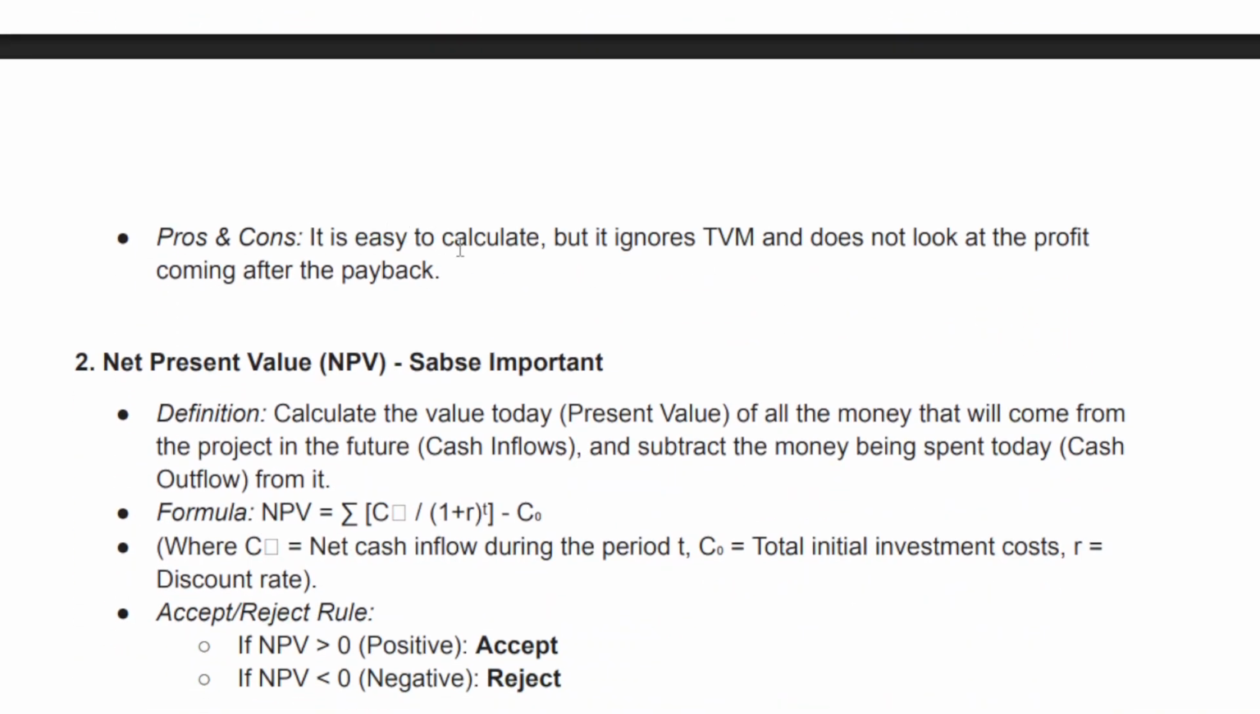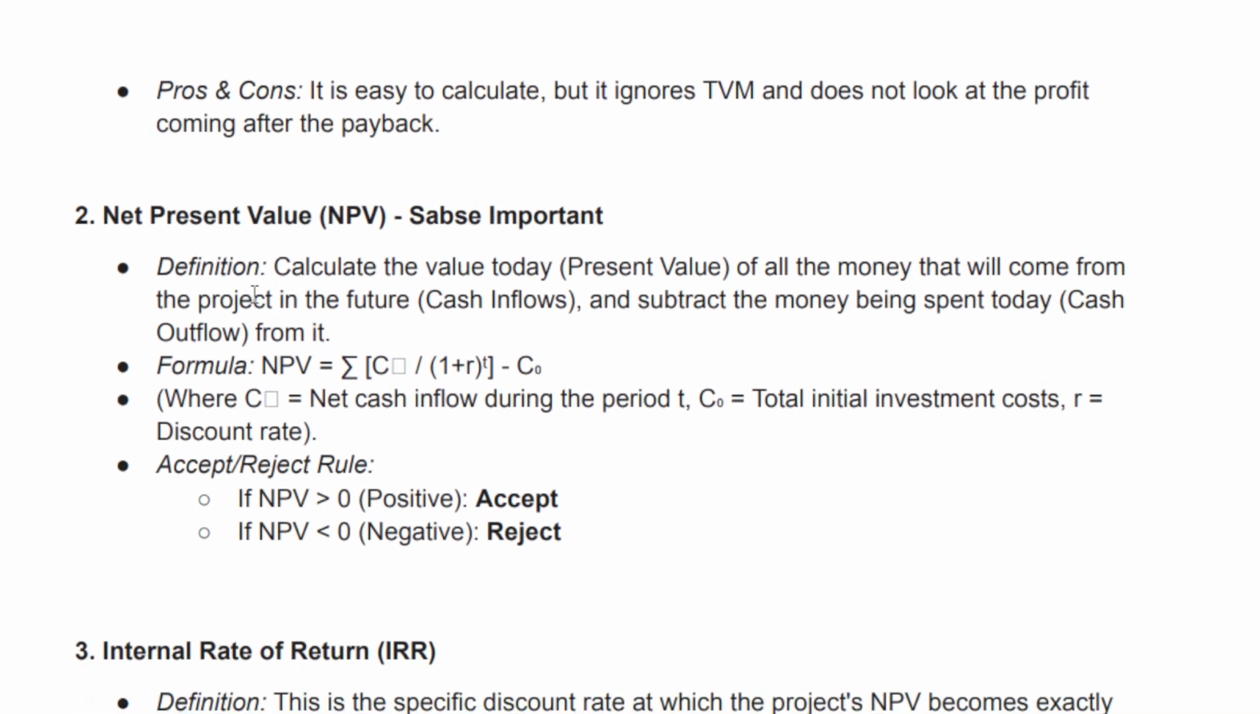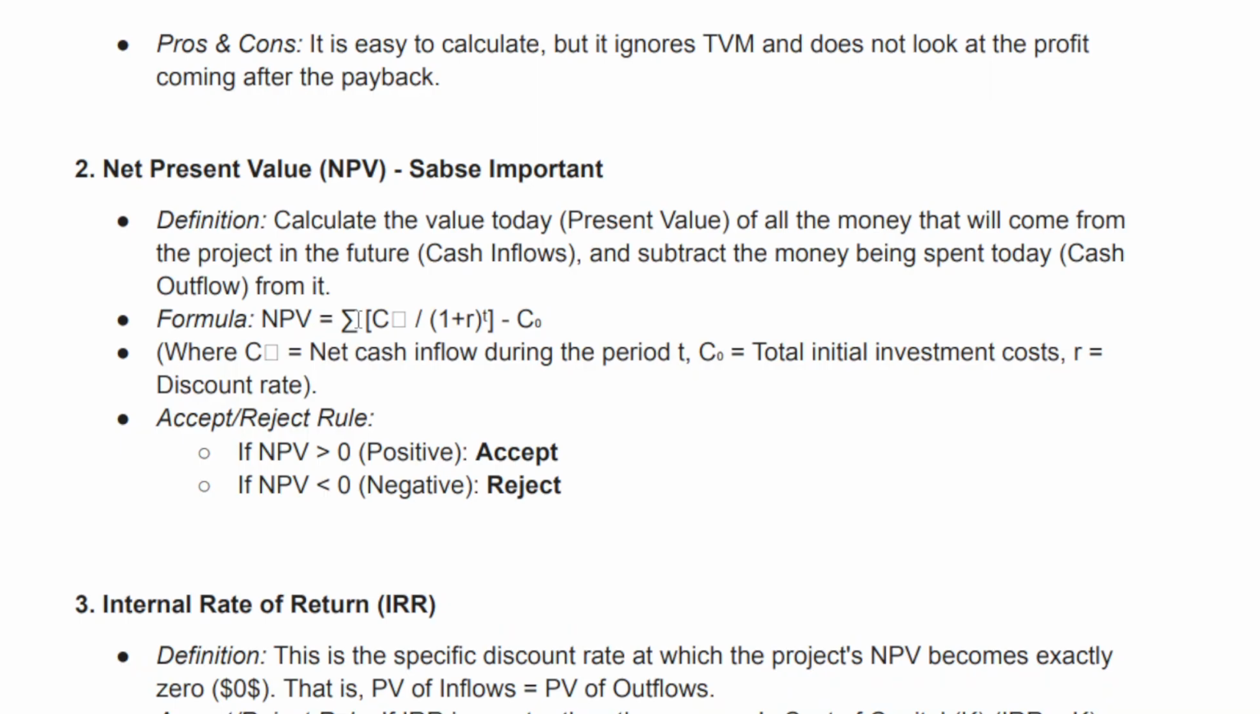Pros and cons: it is easy to calculate, but it ignores TVM and does not look at the profit coming after the payback. 2. Net present value, NPV, important. Definition: calculate the present value of all the money that will come from the project in the future, the cash inflows, and subtract the money being spent today, the cash outflow. Formula: NPV equals summation of Ct divided by (1 plus R) to the power of t, minus C0, where Ct equals net cash inflow during the period t, C0 equals total initial investment costs, R equals discount rate.